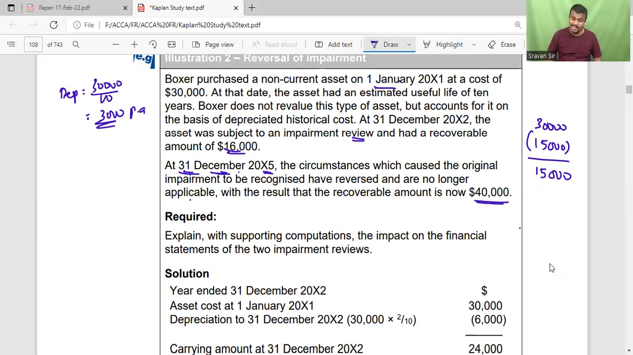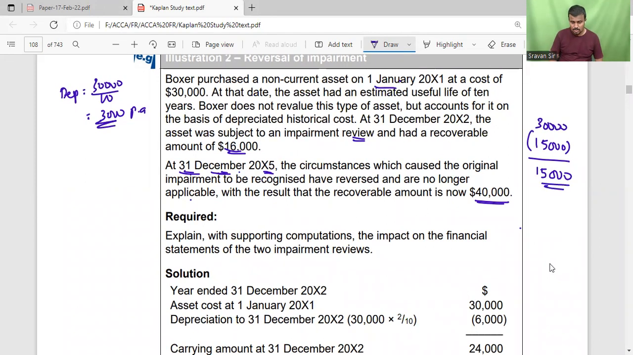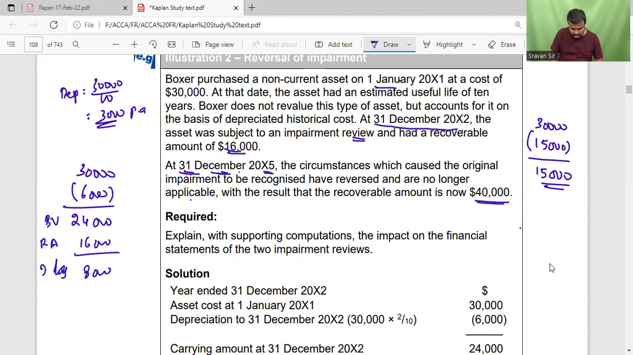Next, calculate the impairment loss considered previously. The first impairment was done on 31st December 20X2, meaning the first 2 years of depreciation were provided. So 3,000 into 2 is 6,000. The book value is 24,000, but the recoverable amount is 16,000. So the impairment loss is 8,000. From then onwards, the book value of the asset is 16,000, which is the recoverable amount.